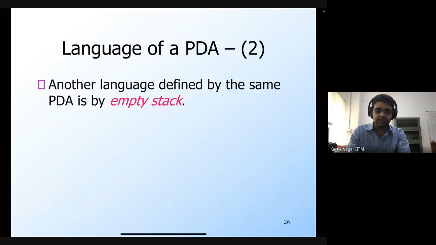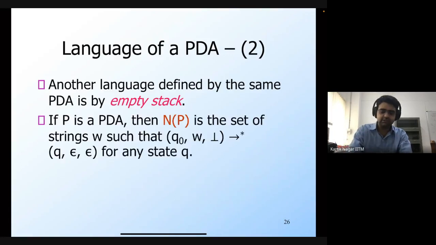Here we don't care about the state that the PDA reaches, but we will accept a string if it can empty the stack. So formally, if P is a PDA, then we use this notation N of P to denote the set of strings W such that, beginning from the start configuration, I must reach a configuration. The start configuration as usual is Q0, W and the initial stack symbol.